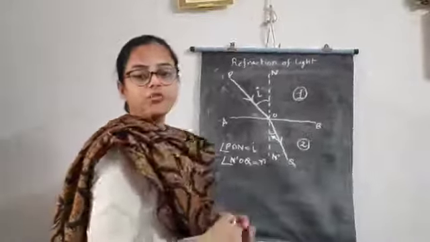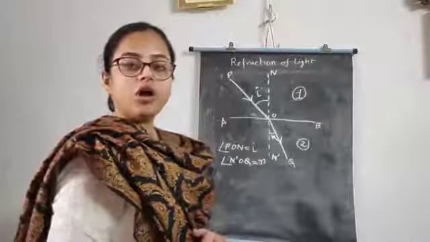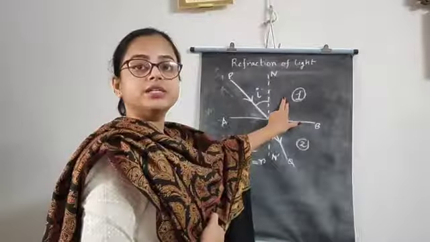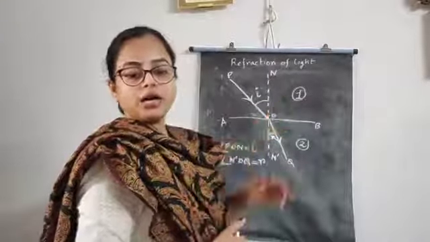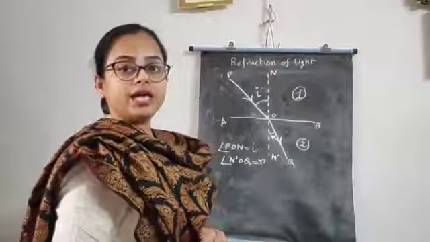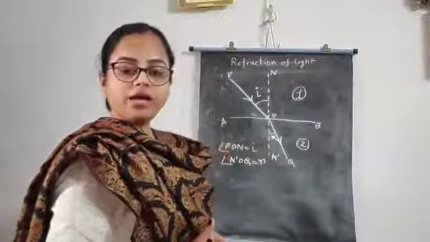Now the medium in which the incident ray lies is called the incident medium. So here medium 1 is the incident medium, and the medium in which the refracted ray lies, that is here medium 2, is called the refracting medium.